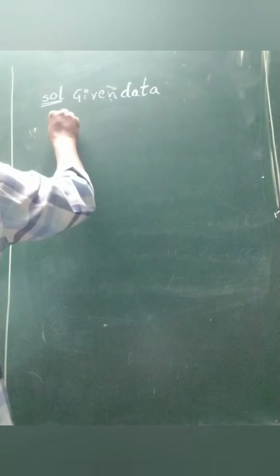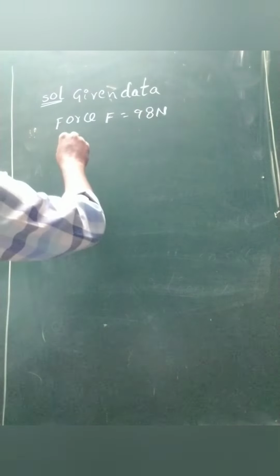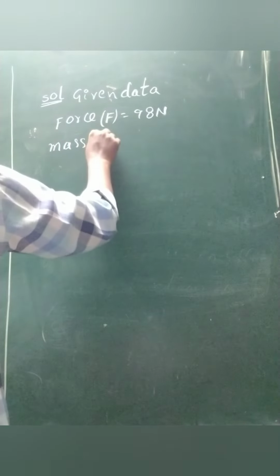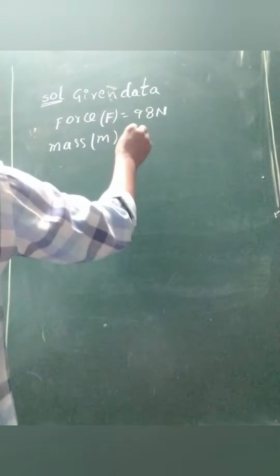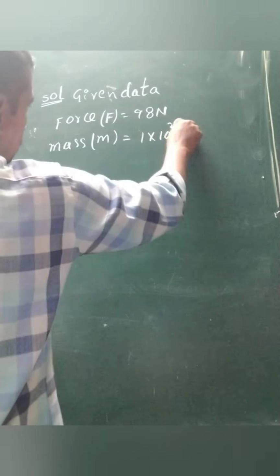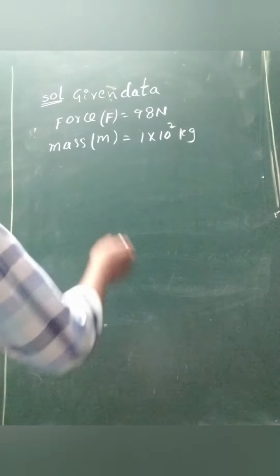Solution. Given data. First, force F is equivalent to 98 newtons. Mass is given as 1 into 10 power 2 kg.